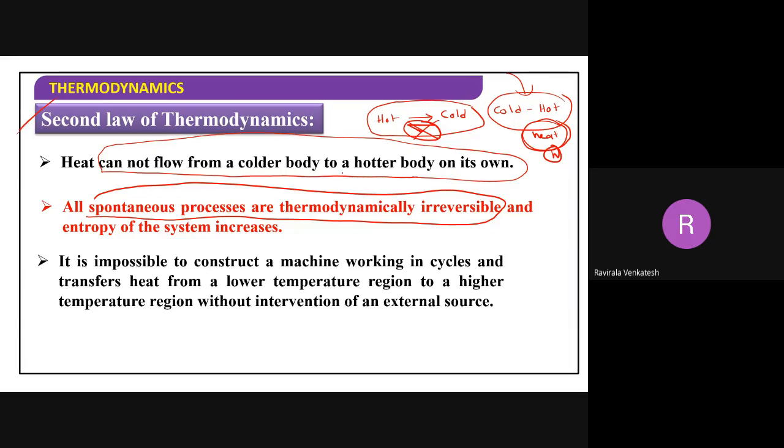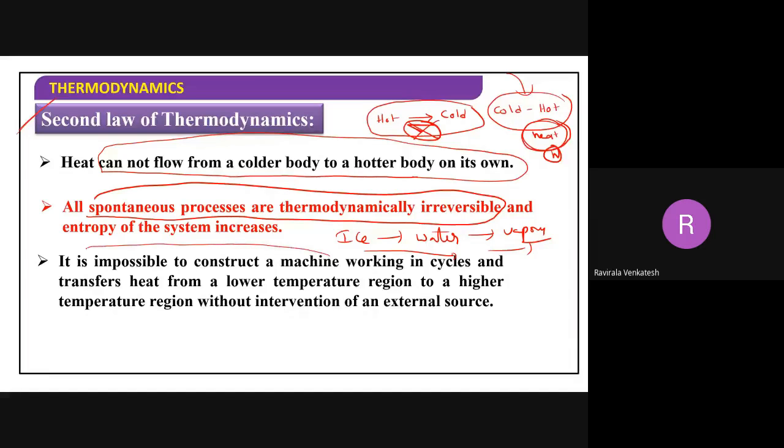And entropy of the system always increases. For example, solid ice converted into water: entropy increased or decreased? Increased. Now again, water converts into vapor. Again entropy is increasing, here too and here too. That means entropy of the universe always increases.